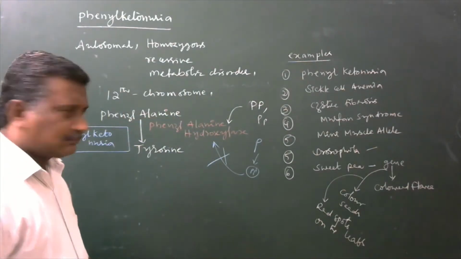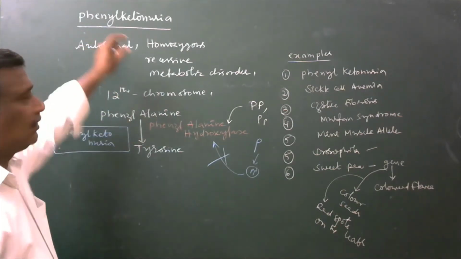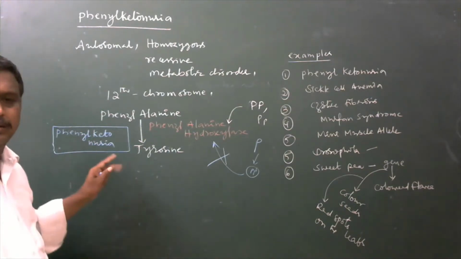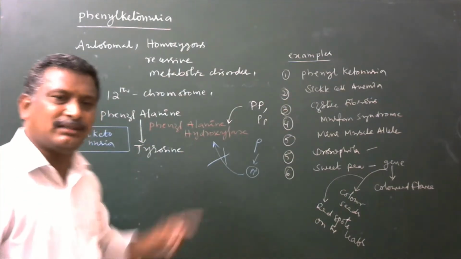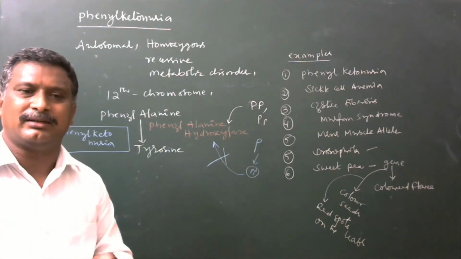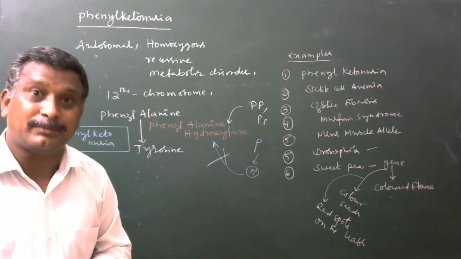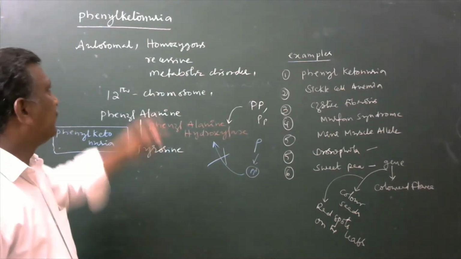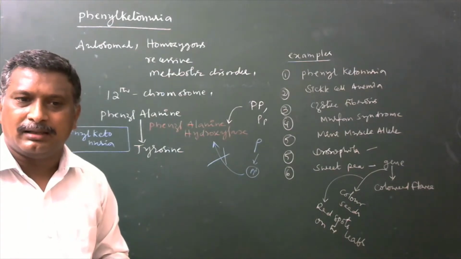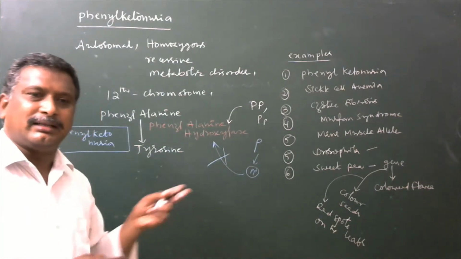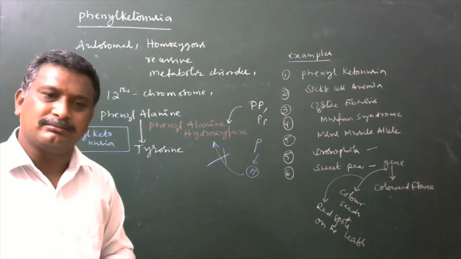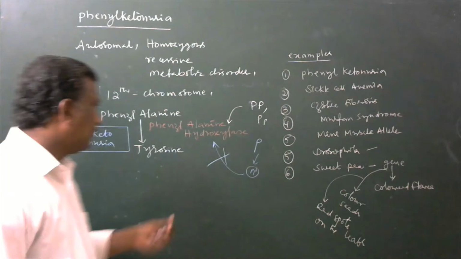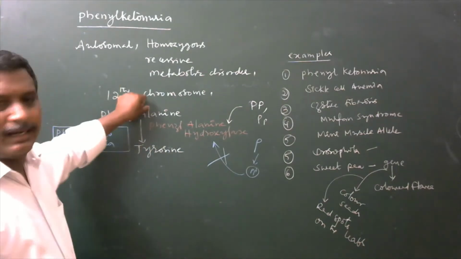Phenylalanine. The primary character here is to develop phenylketonuria only, meaning the accumulation of phenylalanine in the body fluids or even the plasma of blood. That will be the primary character. Now, what are the secondary characters which are going to be developed by this phenylketonuria? Why are we taking it as an example for pleiotropism? Because many other secondary characters are also going to be developed by this phenylalanine.